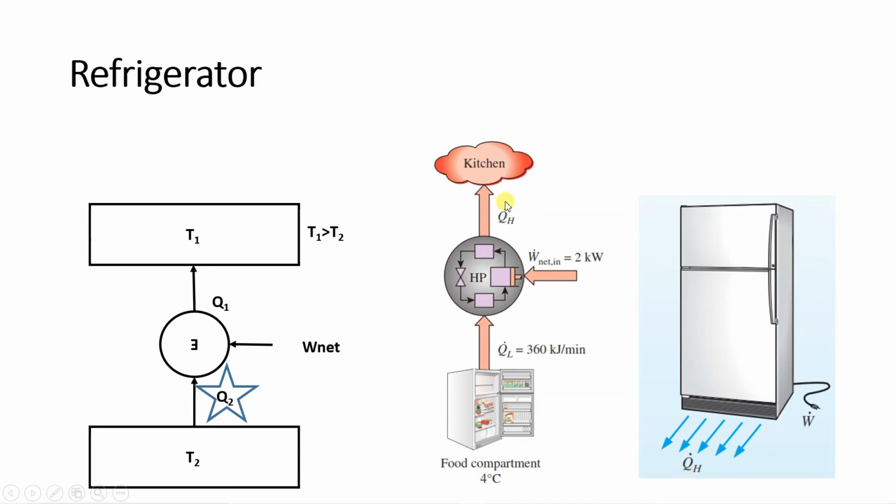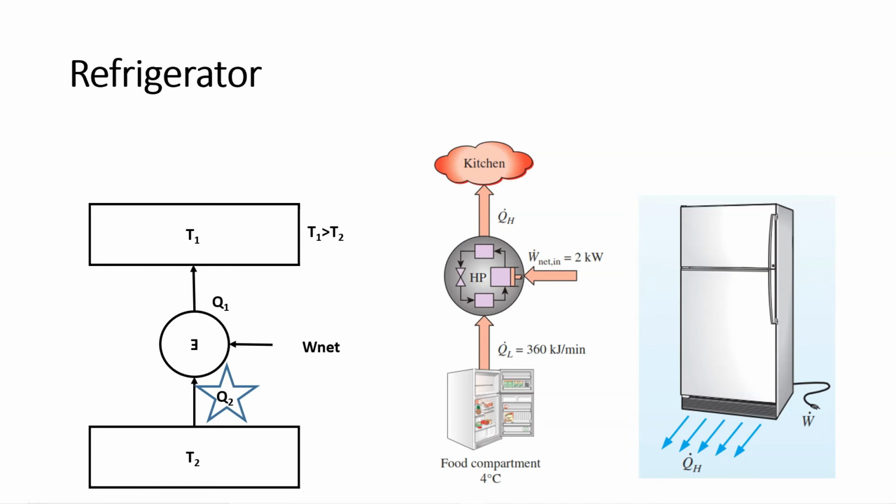Okay, so that is this Q dot H which has been written over here. So basically what happens is, a refrigerator, when we are supplying the work, it is taking the Q2 heat from the food product, and summation of this Q2 and W net, it is rejected where? To the kitchen or surrounding.